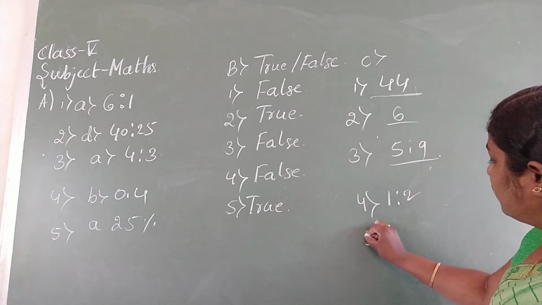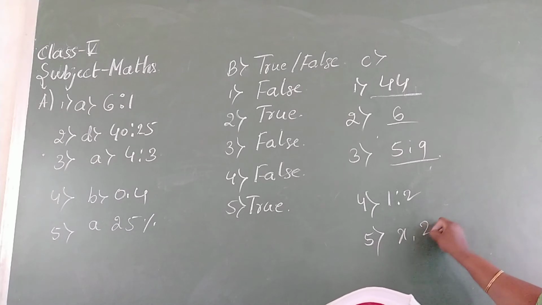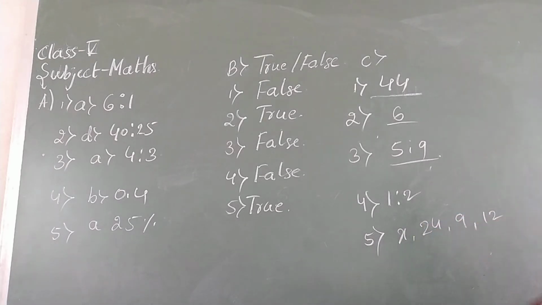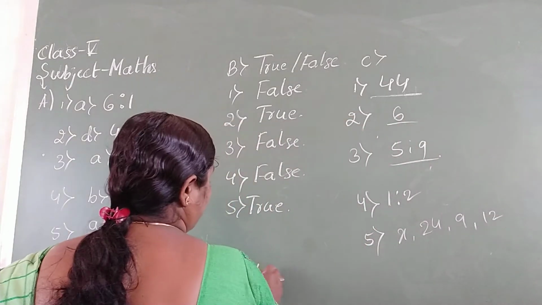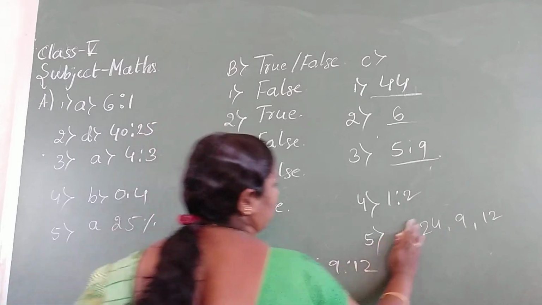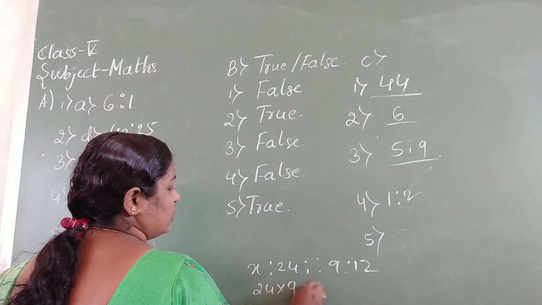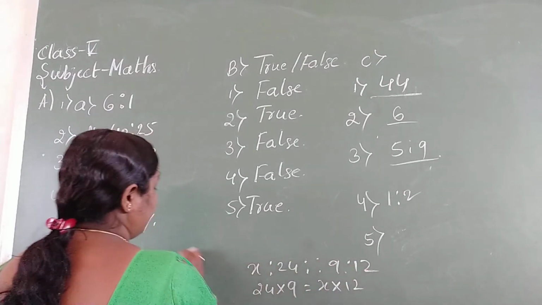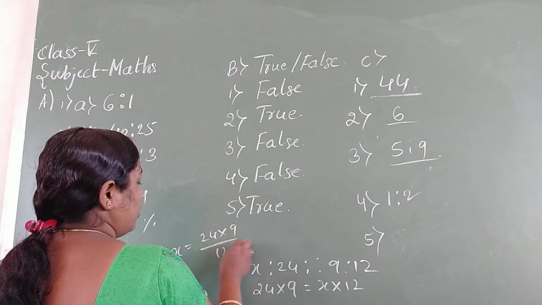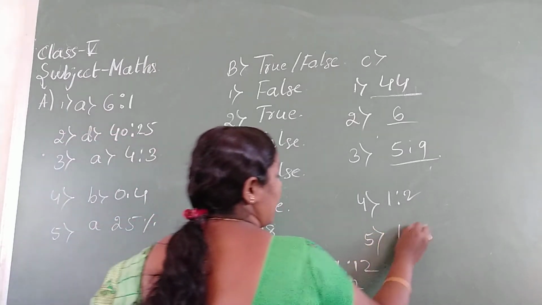Fifth one, if x, 24, 9 and 12 are in proportion, then x is to 24 as 9 is to 12. So it means x into 12, x is equal to 24 into 9 by 12. 12 ones are 12, 12 twos are 24, 9 twos are 18. Answer is 18.